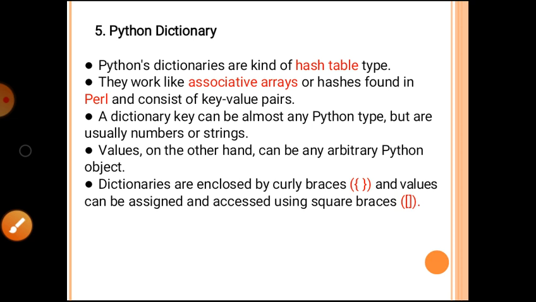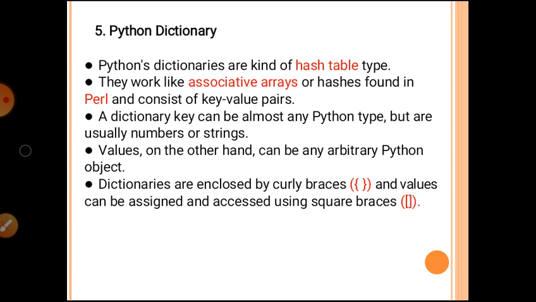Python dictionary. The last data type of Python is the Python dictionary. Python dictionaries are a kind of hash table type. We already know hash tables. They work like associative arrays or hashes found in Perl and consist of key-value pairs. A dictionary key can be almost any Python type but is usually a number or string. Values, on the other hand, can be any arbitrary Python object.